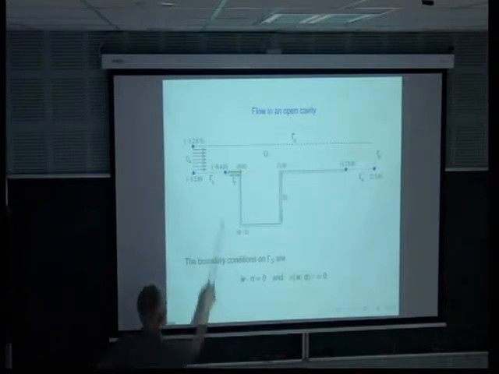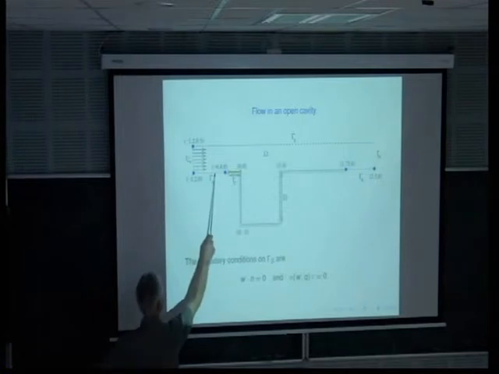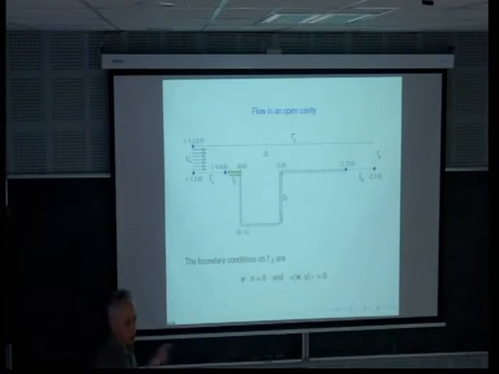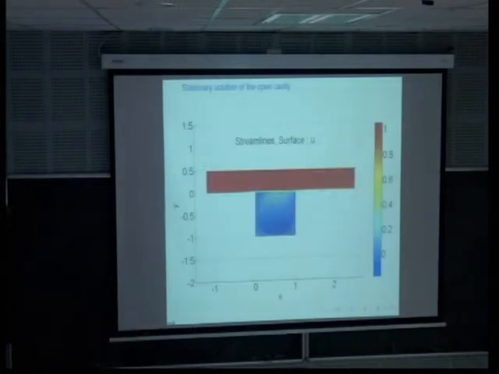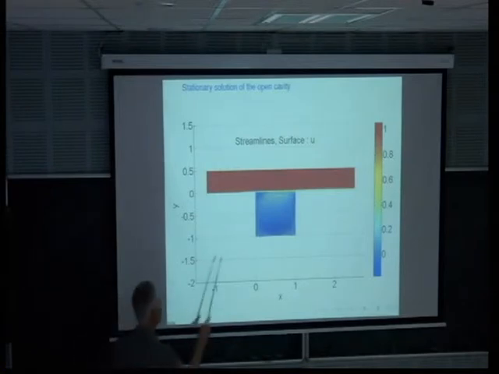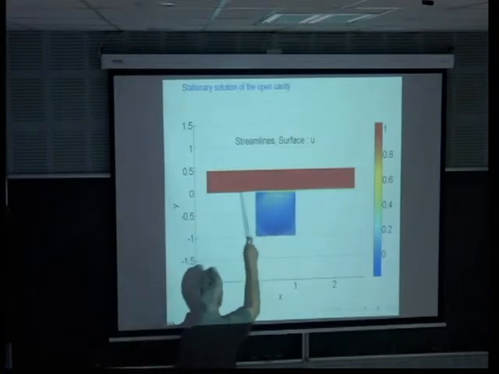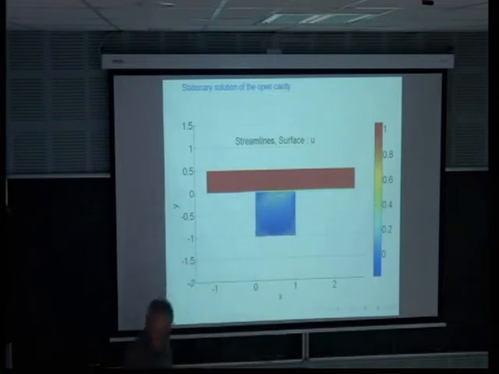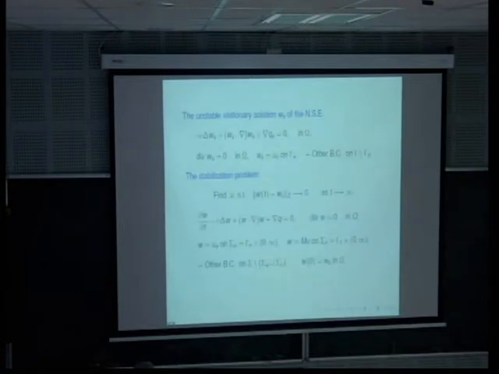If you do not take this type of condition at the beginning, you cannot impose a uniform profile. You have to take a parabolic profile. And so the behavior is more interesting in that case. So this is the type of solution we have. We have a very thin boundary layer here between the two regimes, the parallel one and the vortex inside the